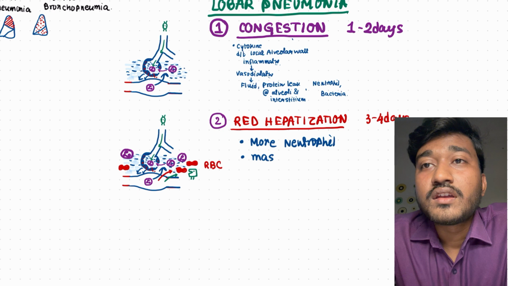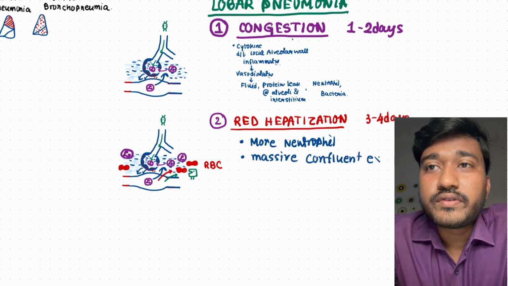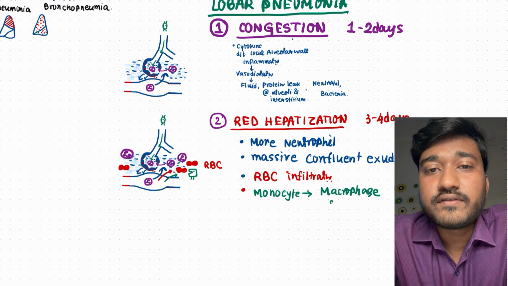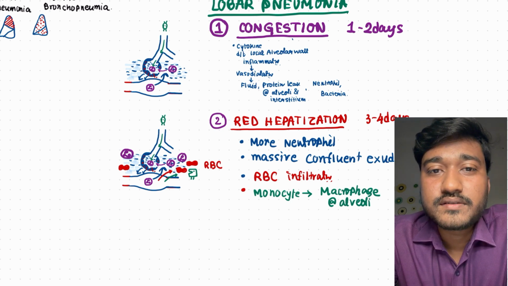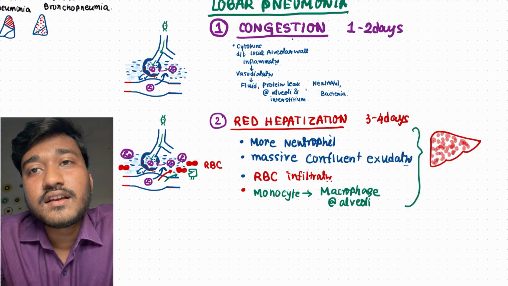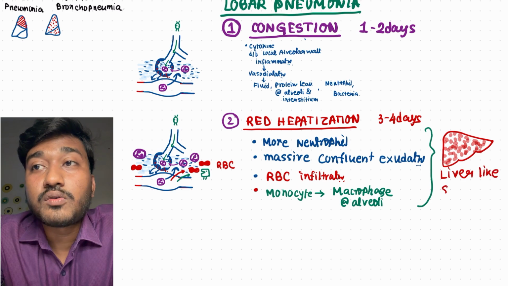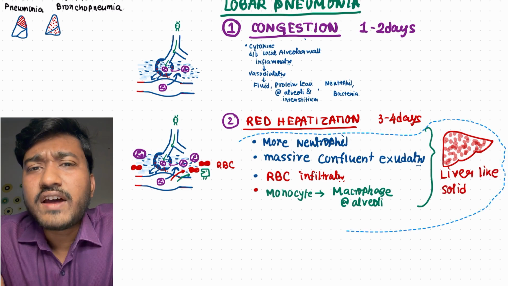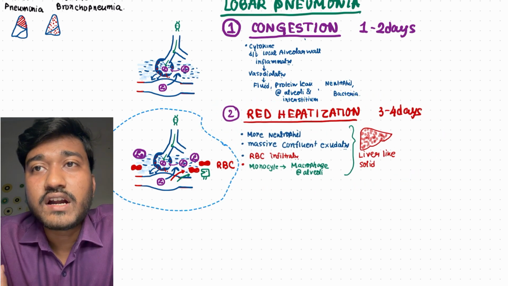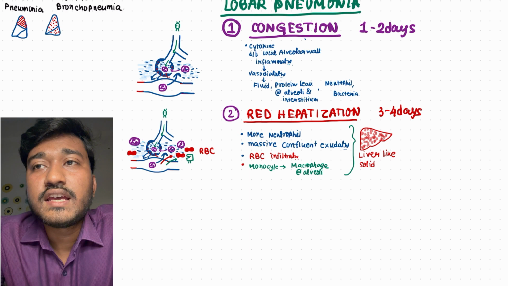I will talk about it. Mainly what happens is there are more neutrophils, there is massive confluent exudation because of more cells, more proteins, more fluid, and RBCs also infiltrate, and you have the monocytes from the blood vessel. They come and invade this place, and they are basically your macrophages that come to the interstitium as well as within the alveoli. It is called red because RBCs are infiltrating this place. And why hepatization? Hepatization means liver-like consistency. Because of more fluid and more cells, it becomes solid, with liver-like consistency. That's why we call it red hepatization. It happens in 3 to 4 days of the inflammatory process.